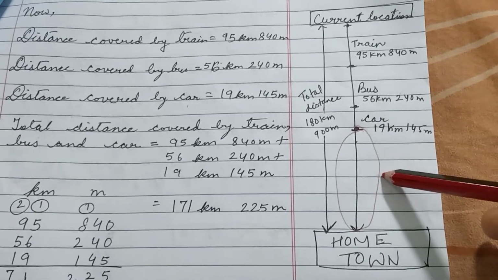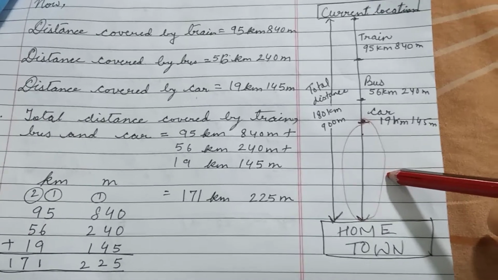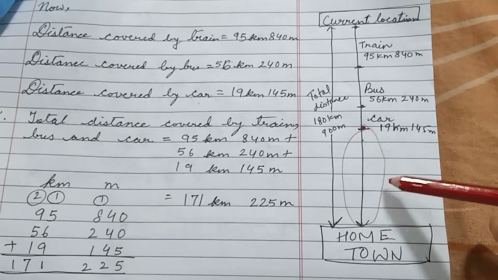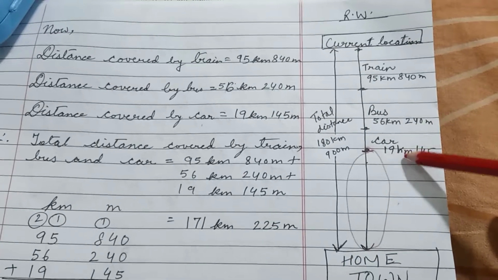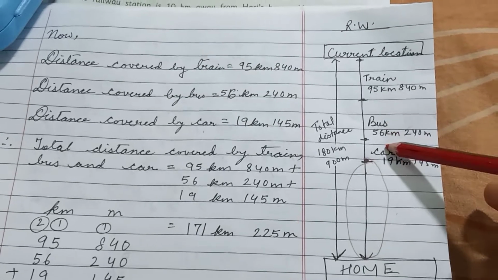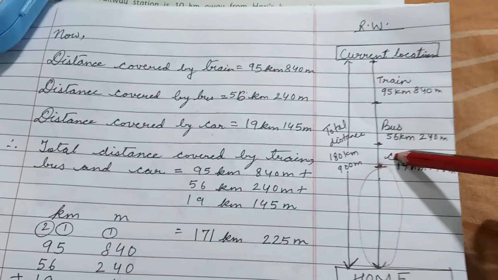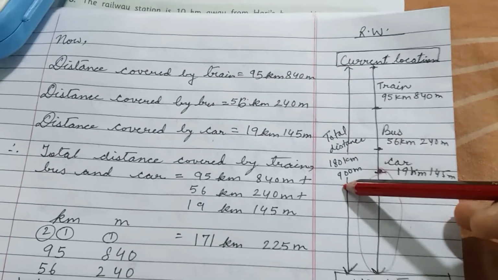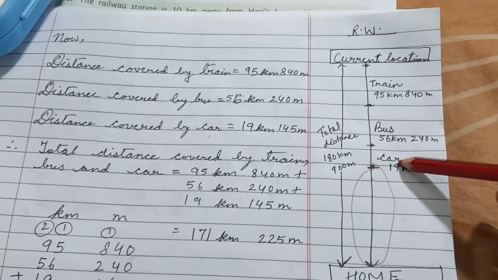So this distance he will cover. He has to cover this distance now. So how much distance is left, you have to find it out. So we will add these three distances and we will get how much distance he has covered till now. Okay, so we will add these three and then we will subtract from the total distance. Clear? So we are adding these three distances.